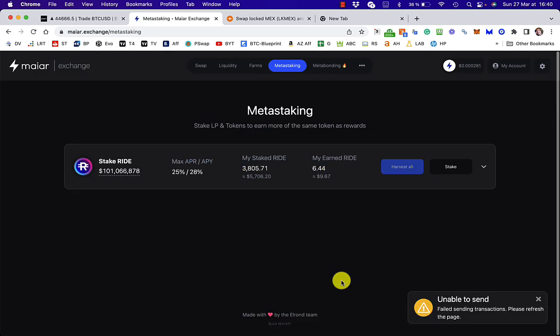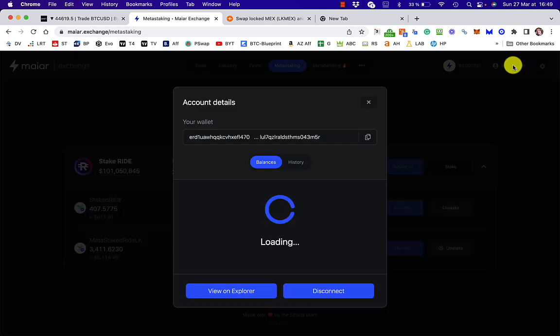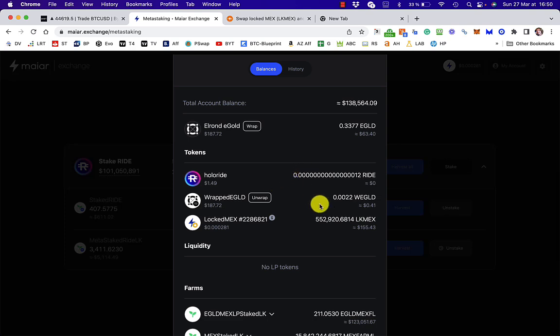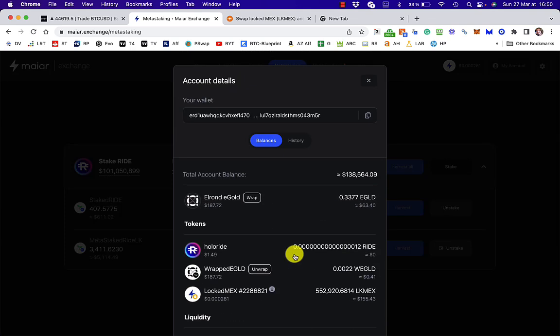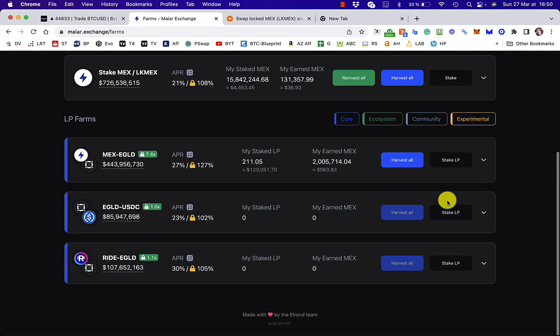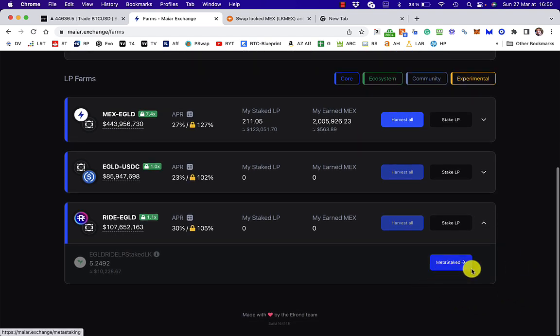Unable to send. Let's try refreshing the page. If you're ever unsure about if something worked or not, you can always come up to my account and see what's left in there. You can see here that there's no eGold RIDE LP in there, so that must all be okay, I think. To check that that worked, I've just come back to farms, and I'm looking down here and clicking here, and it says okay, metastaked.